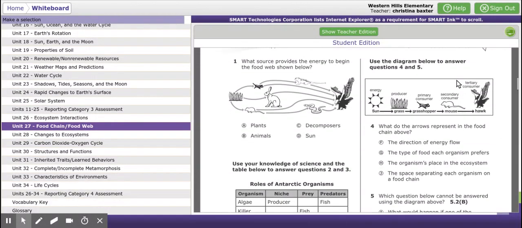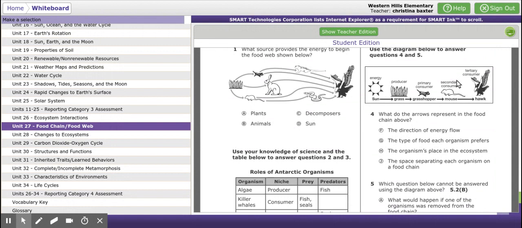All right, number 4. Use the diagram below to answer questions 4 and 5. And in the diagram, you've got sun, which shows its energy. The grass is producer. The grasshopper is primary consumer. The mouse is secondary consumer. And the hawk is a tertiary consumer.